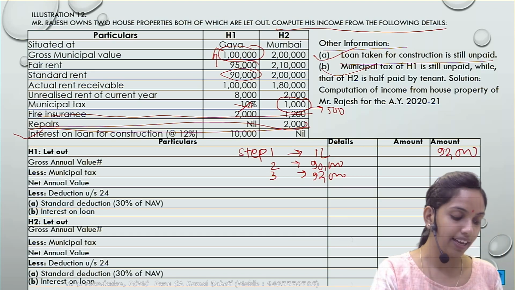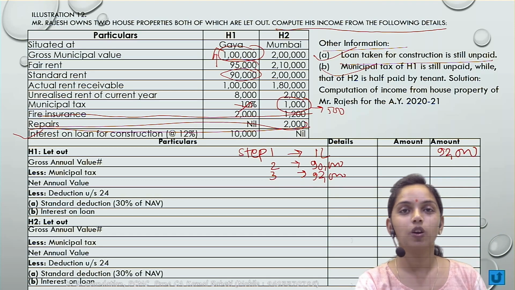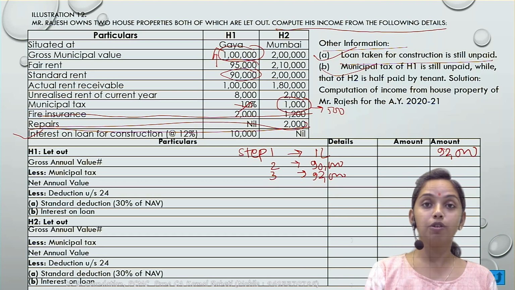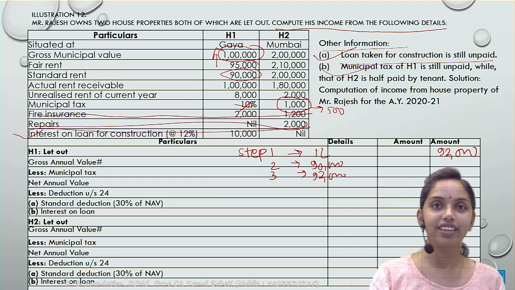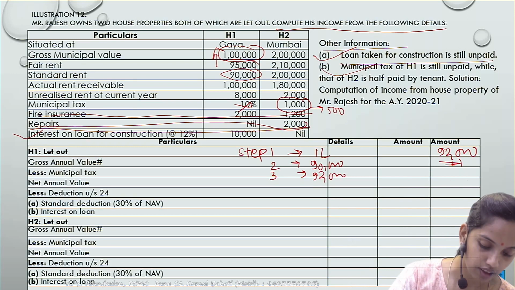Less the municipal taxes. The municipal taxes have not been paid, so the deduction won't be available. If the municipal taxes had been paid, then only the deduction could be possible. So it would be nil. Next, the same becomes your net annual value, 92,000.